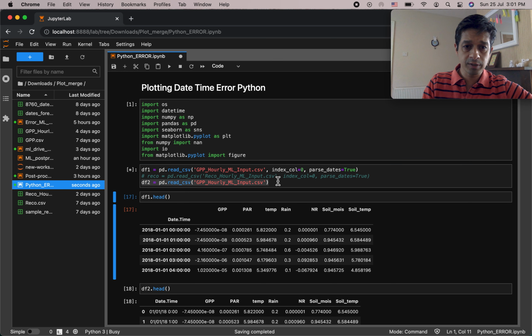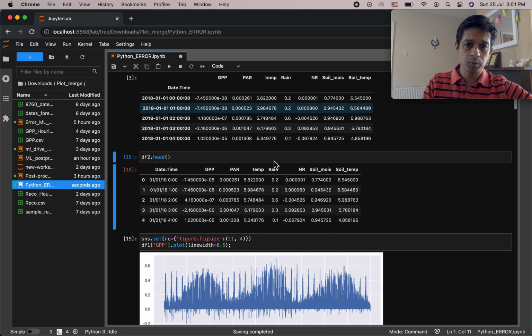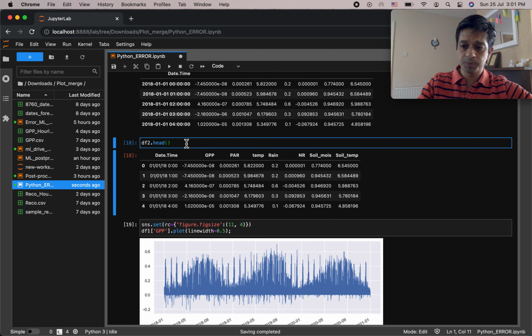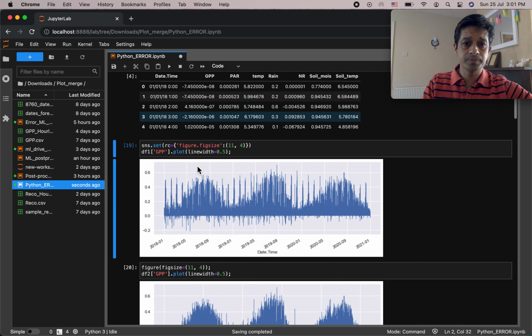So let's do that. See what df1 looks like. So basically the date time has gone into the index now. I have some other columns that I want to plot it against with respect to df2. The date time is still column 0, so in Python it starts from 0, 1, 2, and so on, and the index column is still what it was.